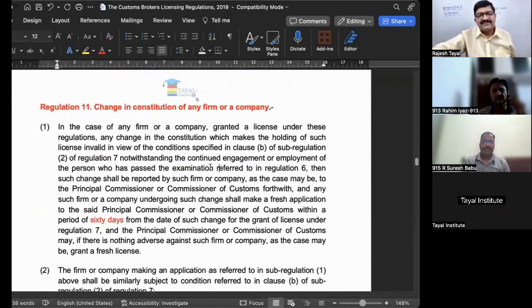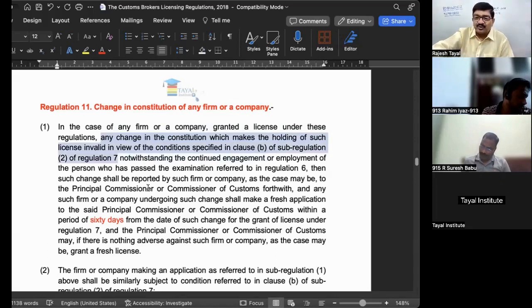Regulation number 11 says, in the case of any firm or a company granted a license under these regulations, any change in constitution which makes the holding of such a license invalid in view of the conditions specified in clause B of sub-regulation number 2 of regulation number 7.